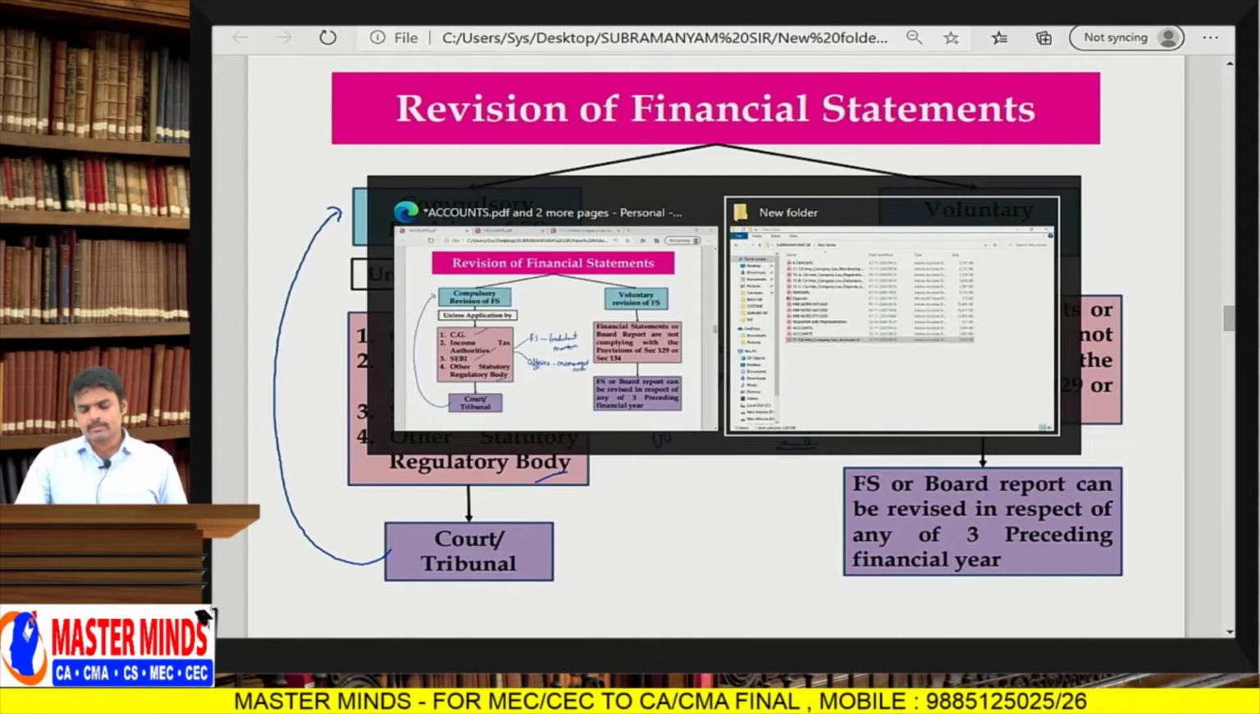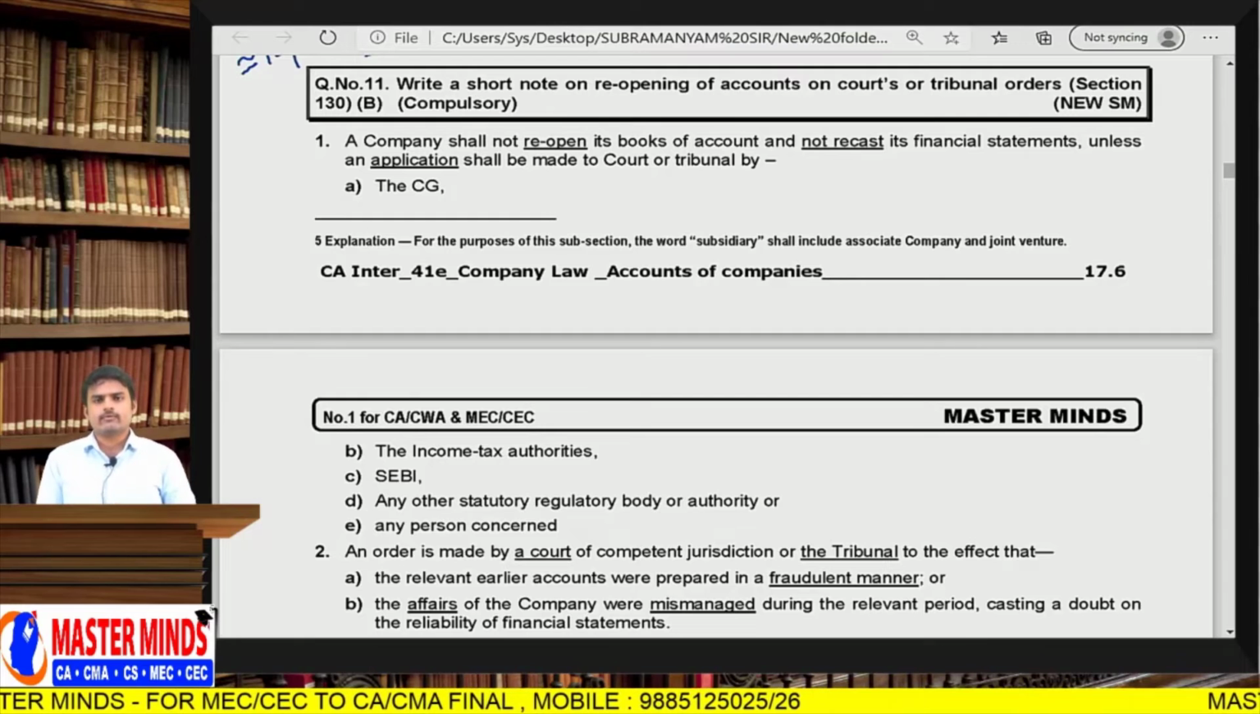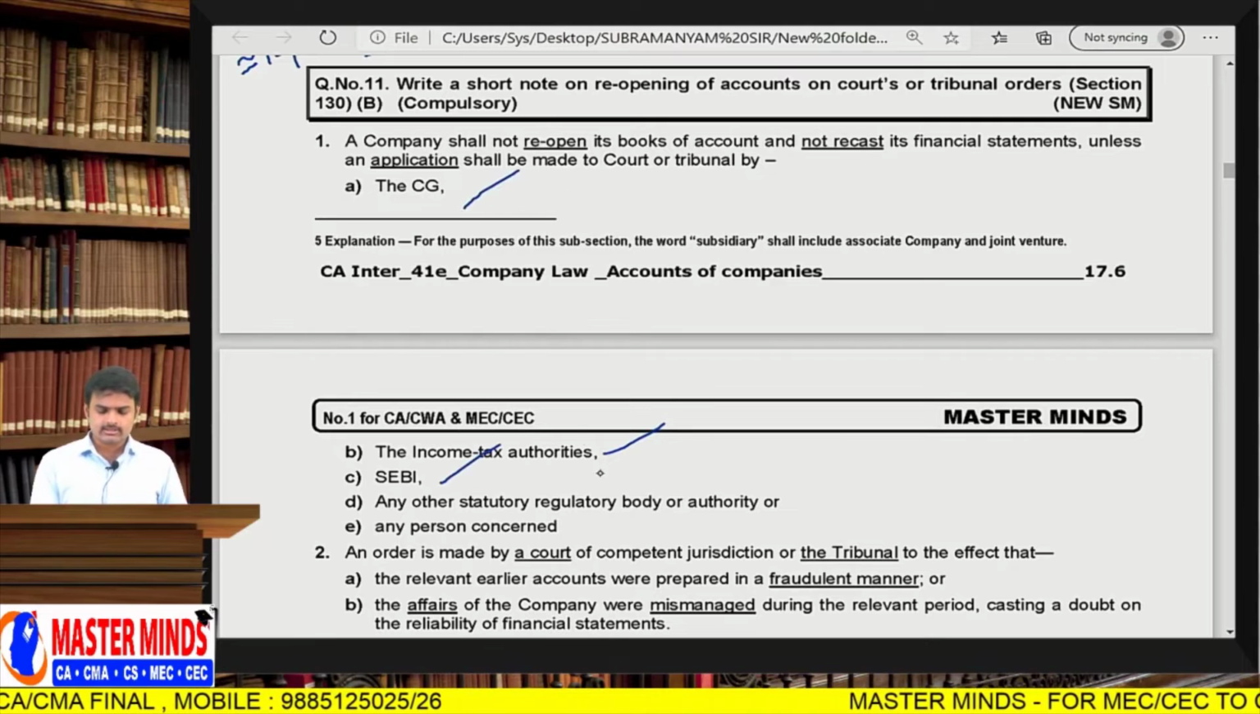Sir, what is meant by reopening of the accounts, sir? Once you finalize the financial statements, once members pass a resolution regarding adoption of financial statements, the financial statements get freezed. So no alteration can be done to the freezed financial statements. So, IT department, CG, SEBI, statutory authority or any person concerned.